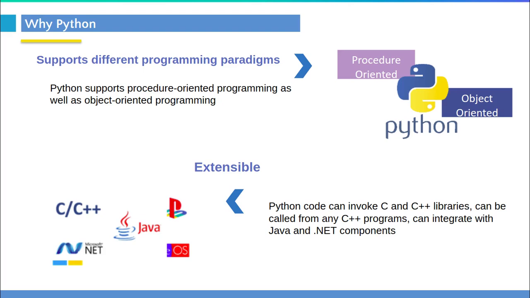So Python has the extensibility feature. Even if you have software written in C or C++ or Java, maybe decades-old legacy software, the same can be integrated easily with a new piece of software which you probably want to write using Python. That is possible because of the extensibility feature of Python, where we can write some code and easily plug it into the existing legacy system with the help of some of the packages available for Python. So that makes this programming language a choice for many in the software community today.